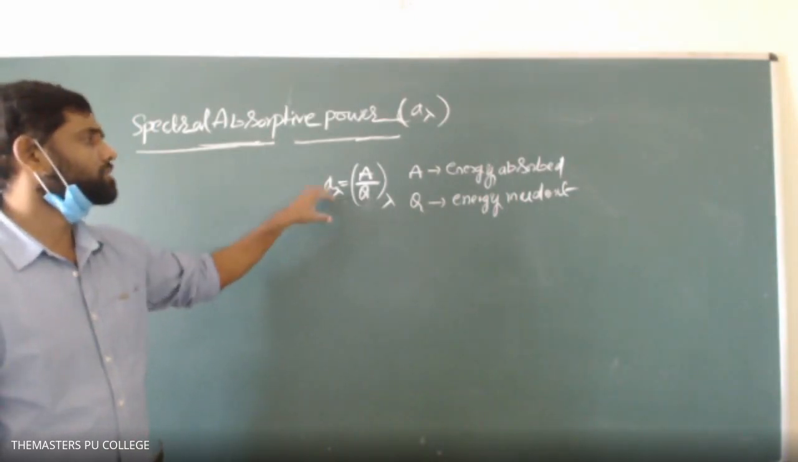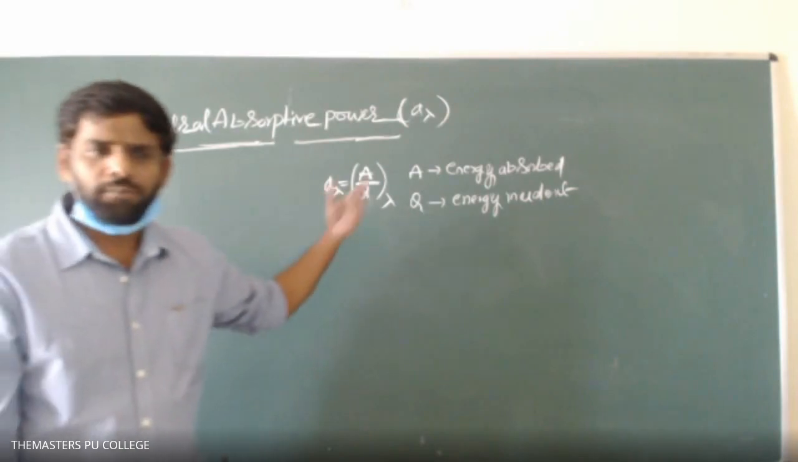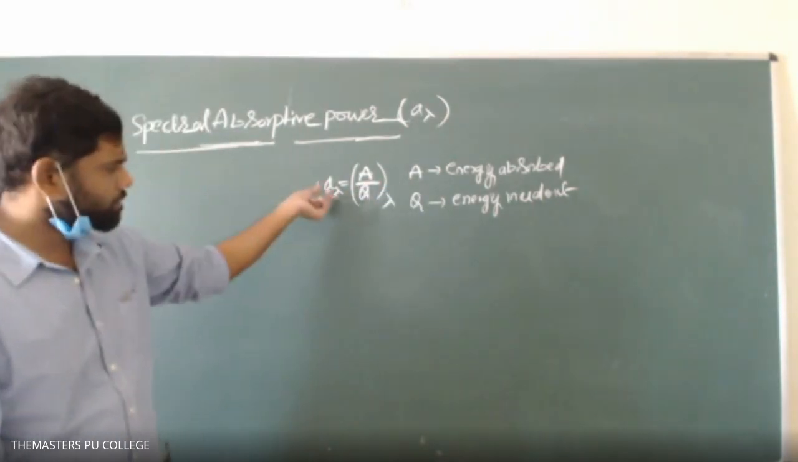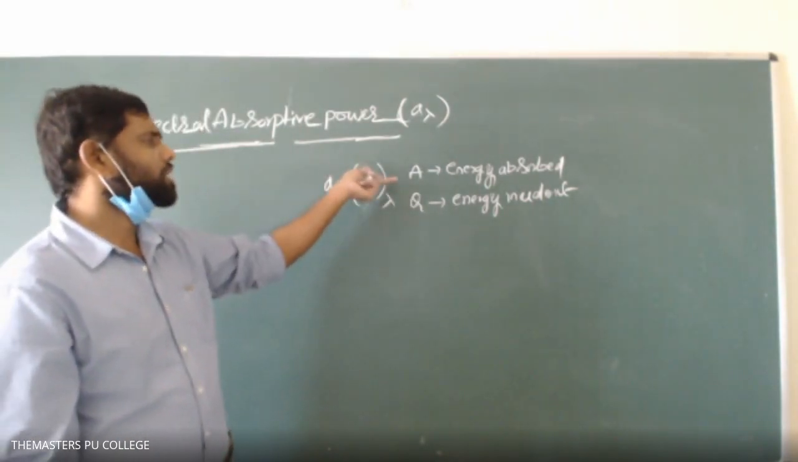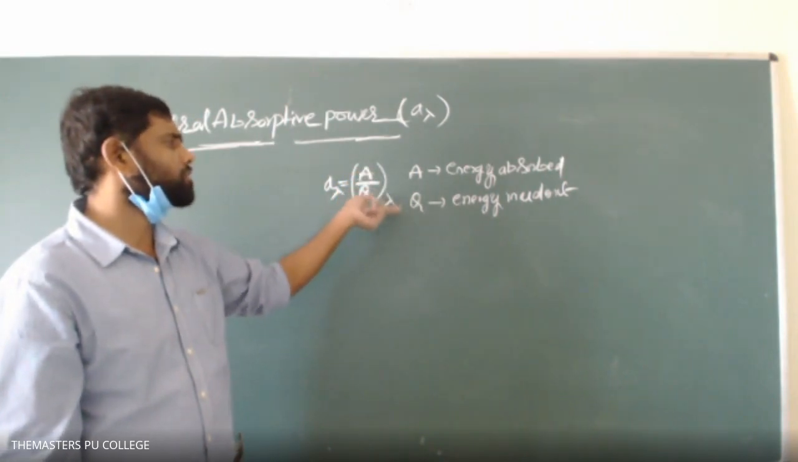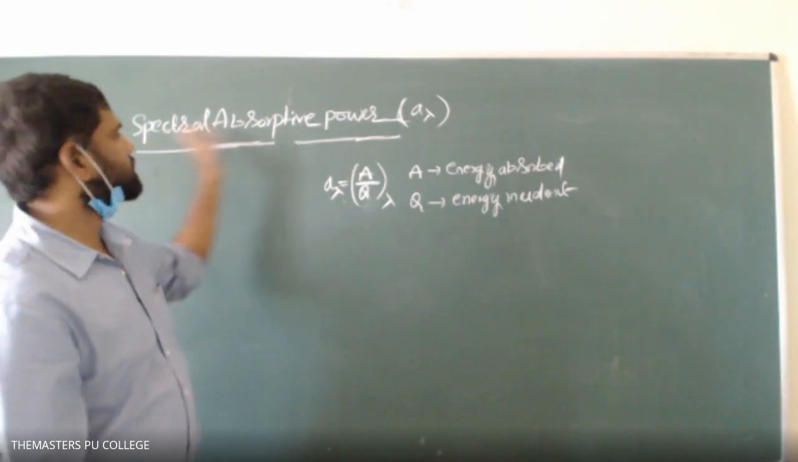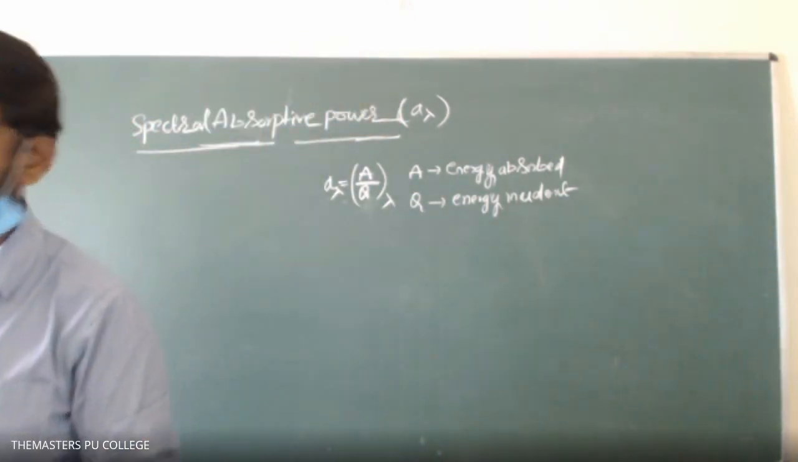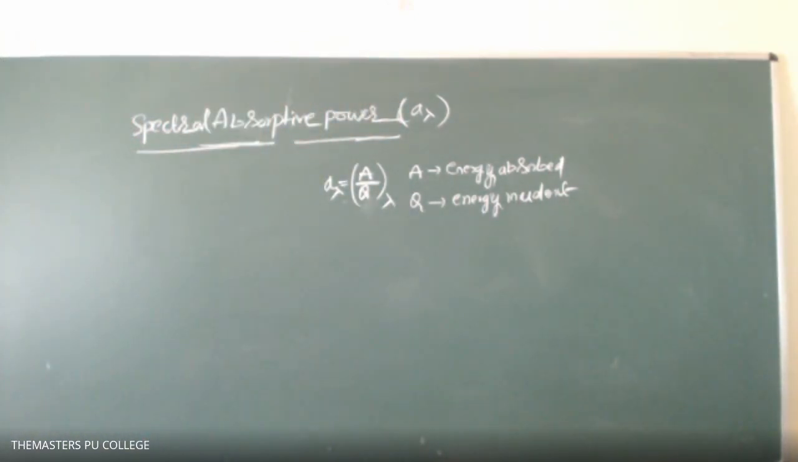A lambda: earlier we said for all possible wavelengths, but here it is at a particular wavelength. The energy absorbed at that particular wavelength to the energy incident at that particular wavelength is known as the spectral absorptive power.